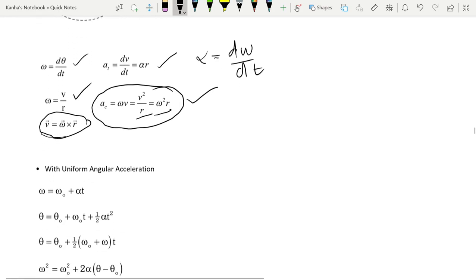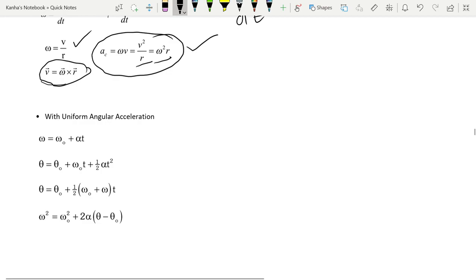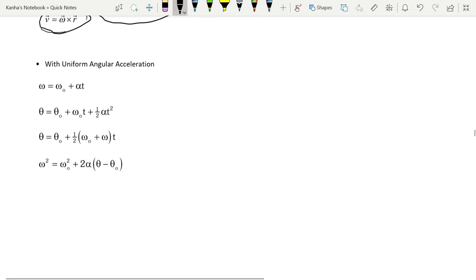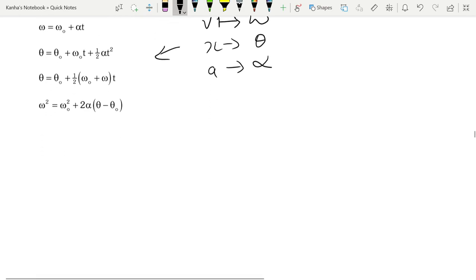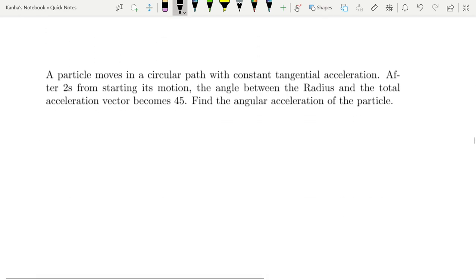Now, how is it similar and how will it be asked in the questions? With uniform acceleration, you have the same equations, just like your rectilinear motion questions. Instead of v, you have omega. V is switched to omega. Instead of x, it's switched to theta. And instead of a, you have alpha. Rest everything remains the same. Alright, so let's quickly look at one of the questions.